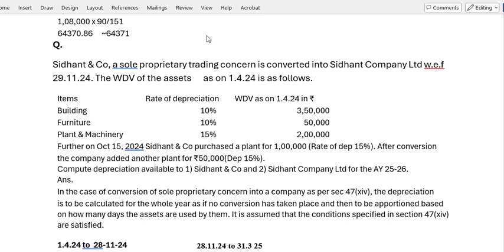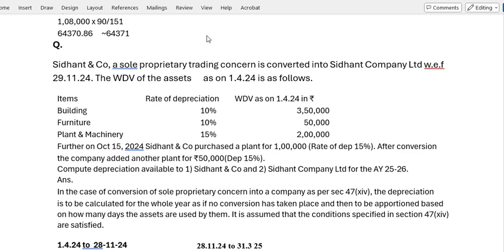Okay. Let us consider a question here. Siddhant and Company, a sole proprietary trading concern, is converted into Siddhant Company Limited with effect from 29/11/24. At the date of conversion, 29/11/24, it is less than 180 days as far as the depreciation is concerned, because up to 3rd October only 180 days will be considered. After that it will be less than 180 days.